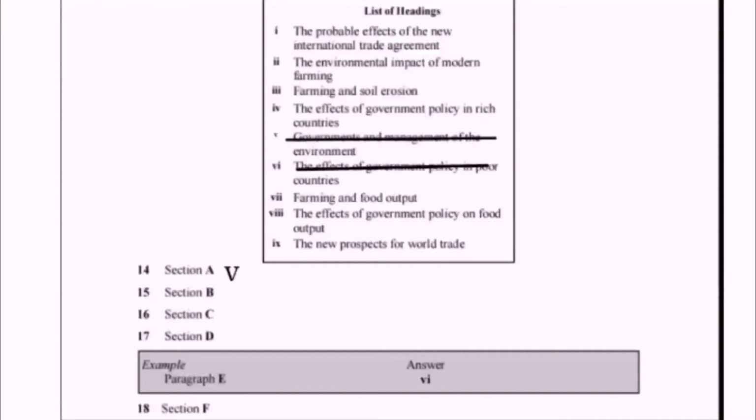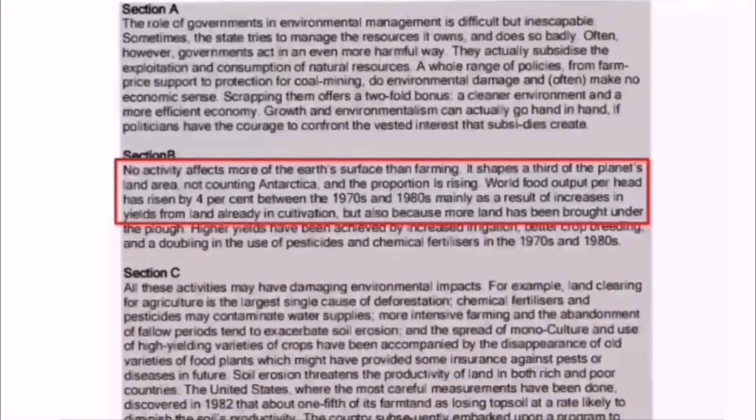No, nothing is told about the rich countries. Heading number 7, farming and food output. Yes, because in the paragraph B we have read no activity affects more of the earth's surface than farming. Farming is a keyword. Then we have read it shapes a third of the planet's land area, not counting Antarctica.